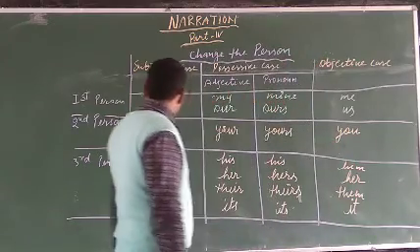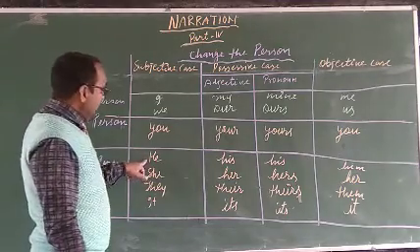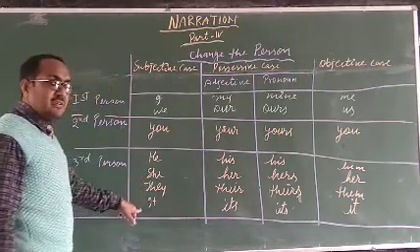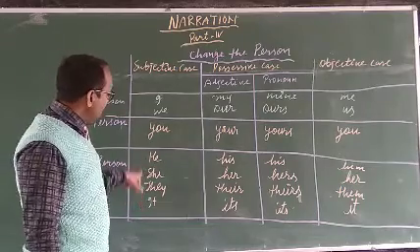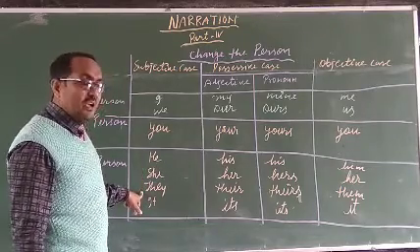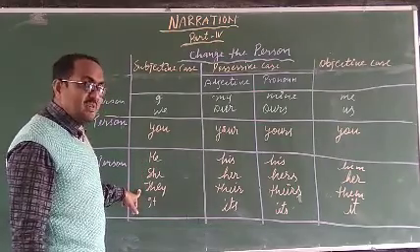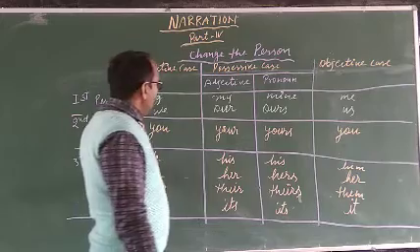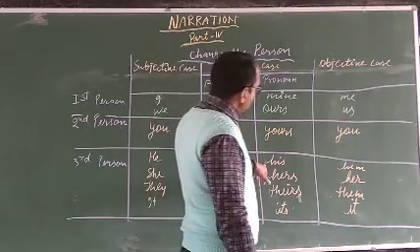Now look here in third person. In third person: he, she, they, and it. These are four words that are used in a sentence as a subject. For he, we use his as a possessive adjective. Be careful here also.